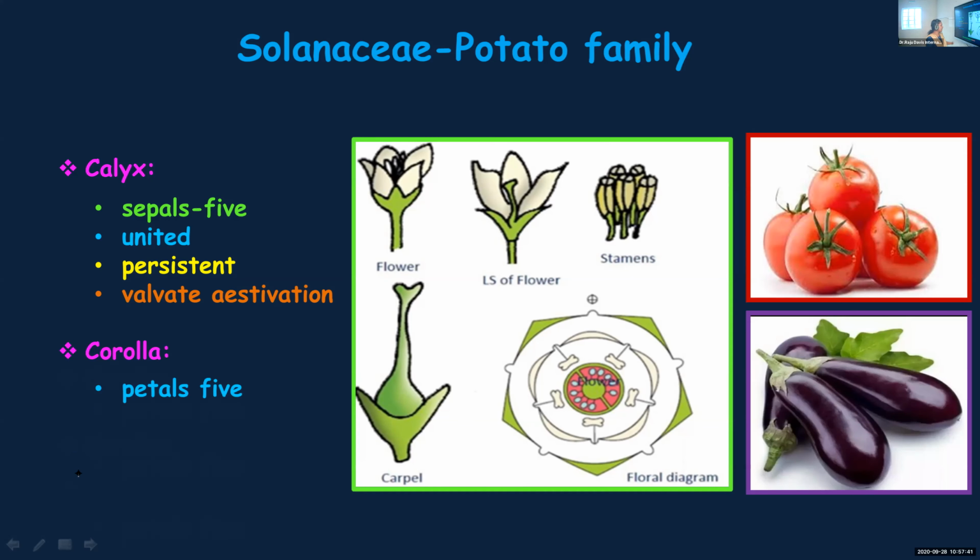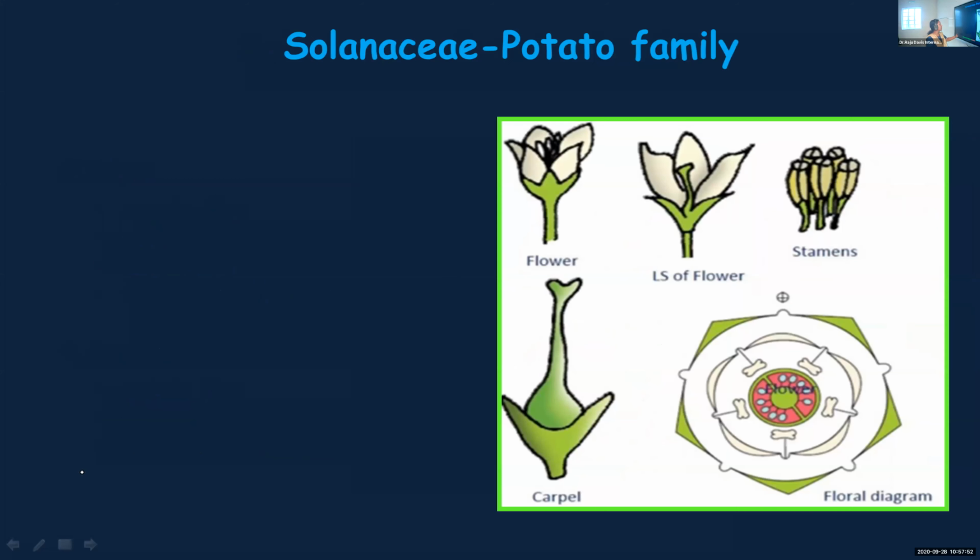About the petals, 5 petals. Petals are also united, easy to remember. United, 5 in number, estivation is valvate, both for sepals and petals. Then androecium, 5 stamens. Everything is in the number of 5. Stamens are also 5 in number. Epipetalous.